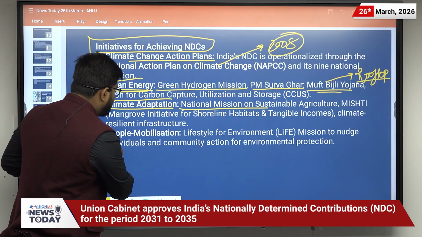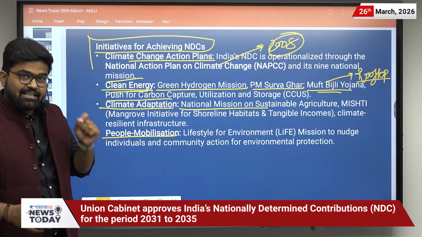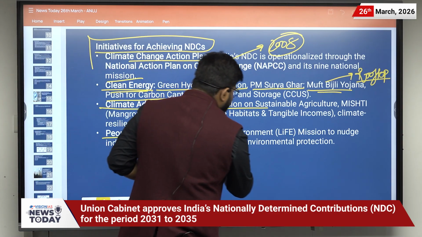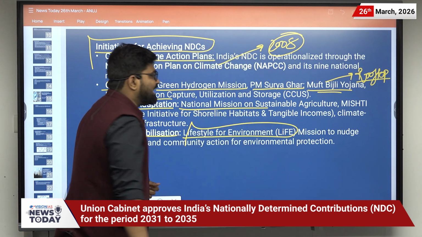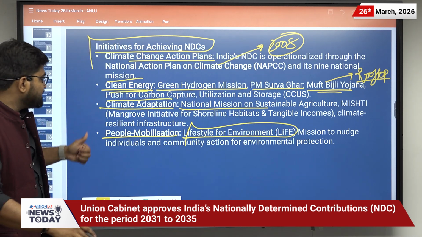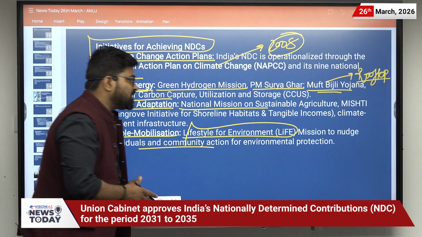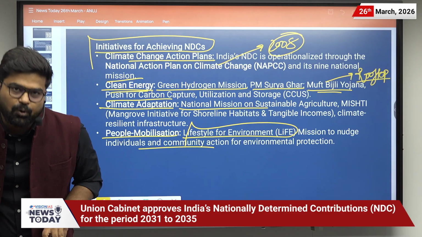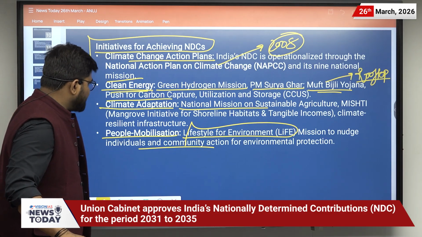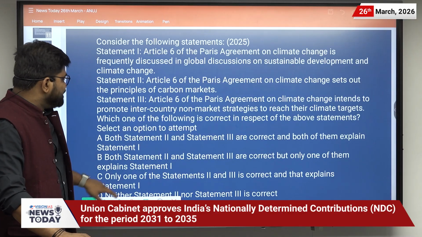Then we have people mobilization as well, and the important scheme is Lifestyle for Environment, that is the LiFE Mission. It is to nudge individual and community action for environmental protection. Now let us discuss PYQs related to this news.